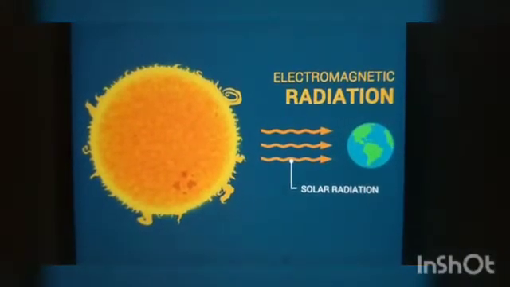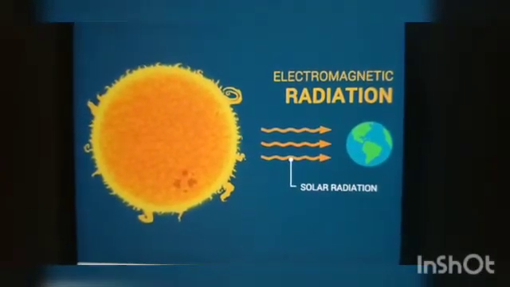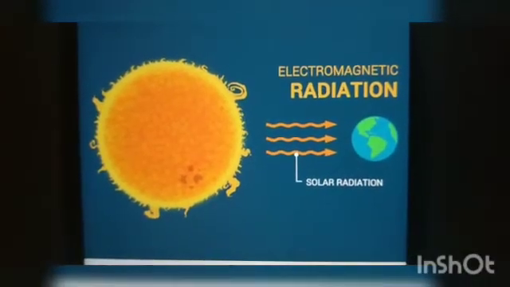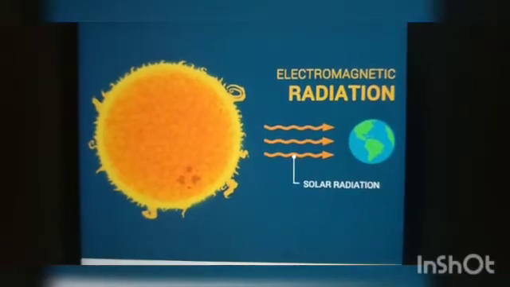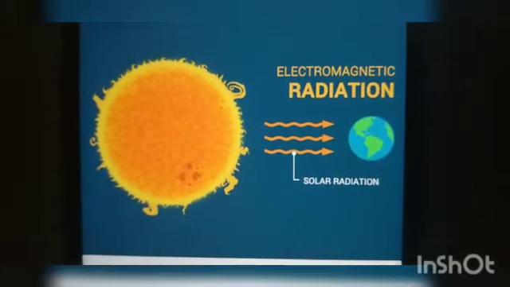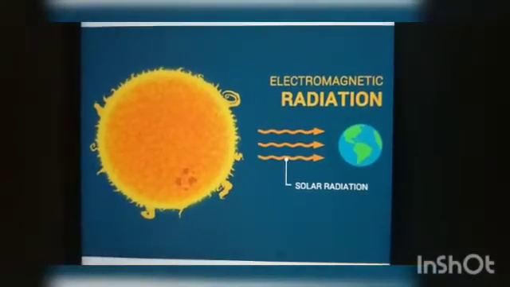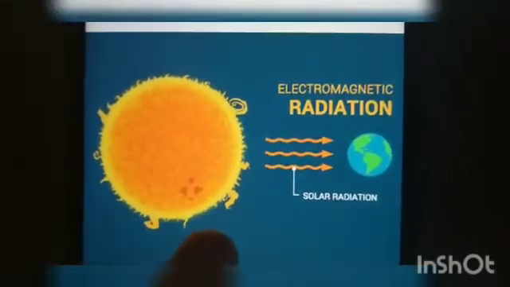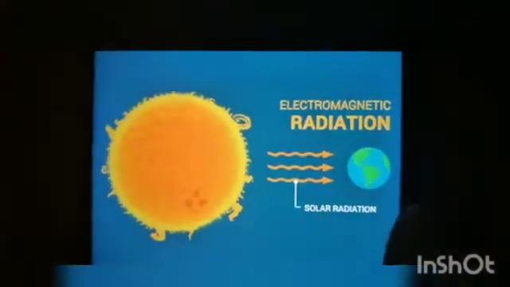Students, we know that we get heat from the sun, right? But in most of the space between the sun and the earth, there is very little material medium. So how is the heat from the sun transferred to the earth? By the process called radiation. With the help of this radiation, the heat will transfer from the sun to the earth.